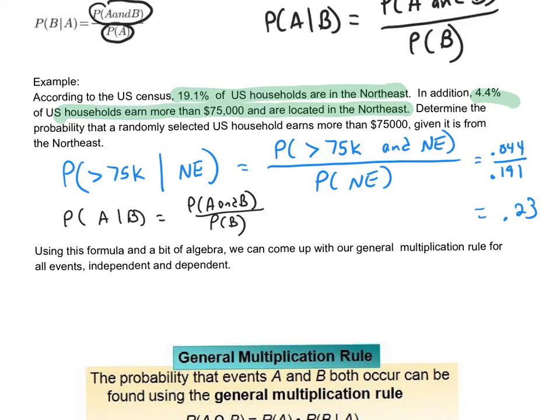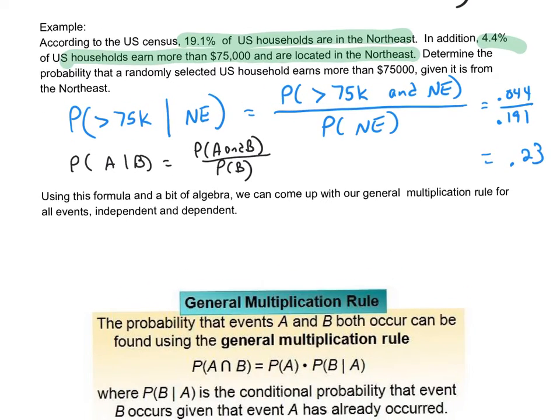So we use this whole conditional probability formula to come up with what's called the general multiplication rule. Because not all events are independent, some are dependent.